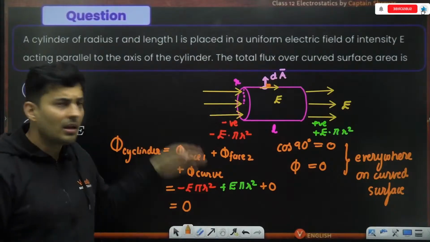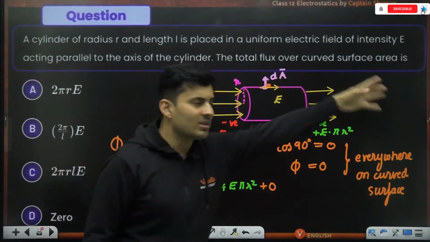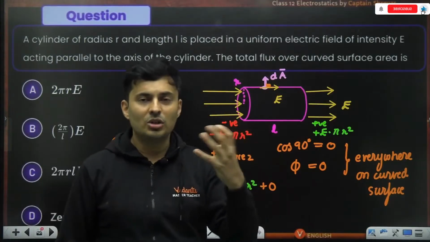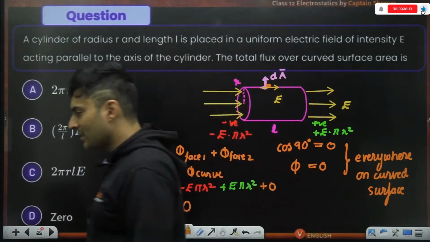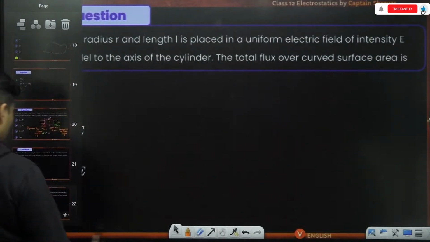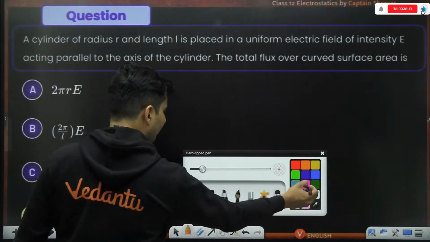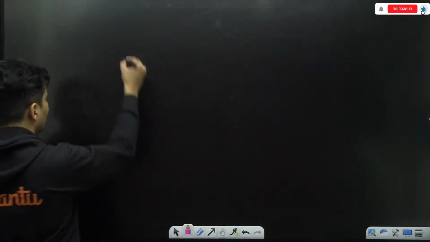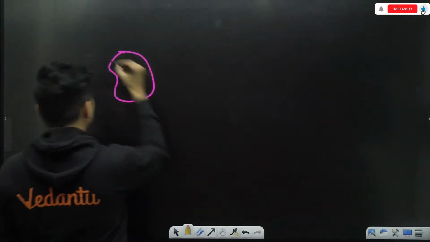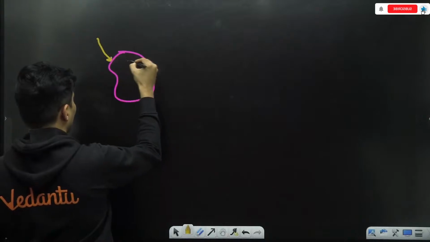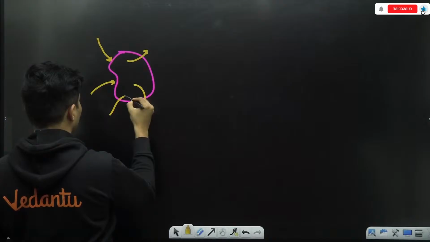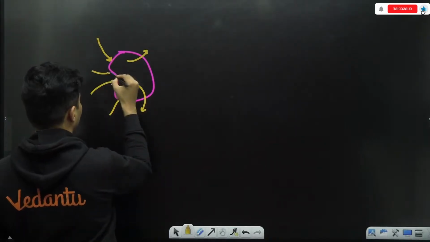And anyways, you can see whatever comes inside goes outside. If whatever comes in goes out, the net flux should be 0. Does that make sense to all of you? Yes, everyone. So that would also be 0, guys. So if I have any kind of closed surface like this, whatever line comes in eventually goes out.